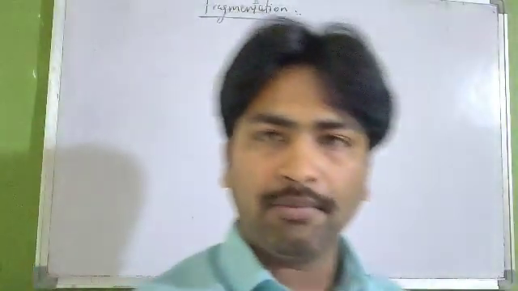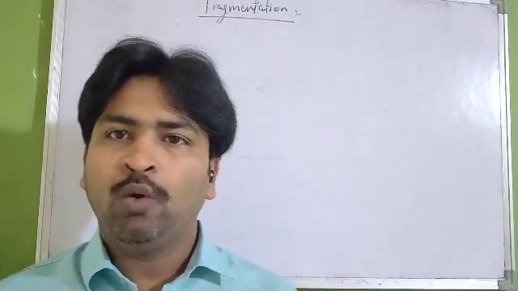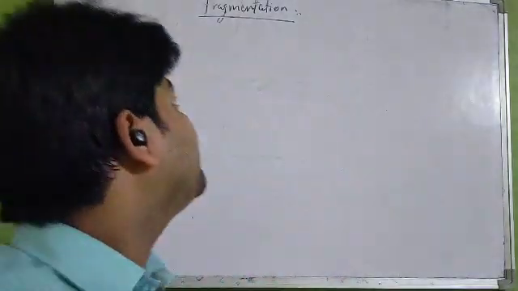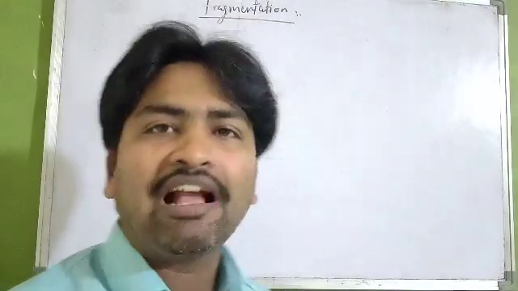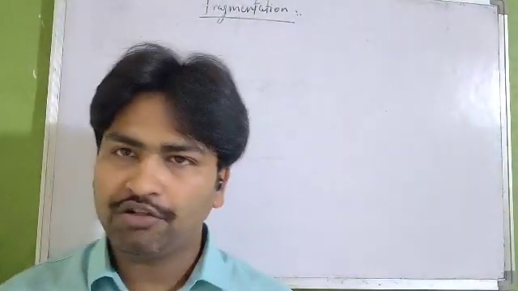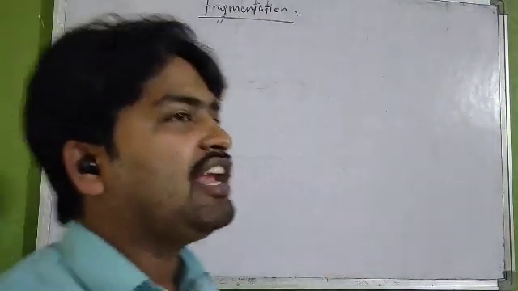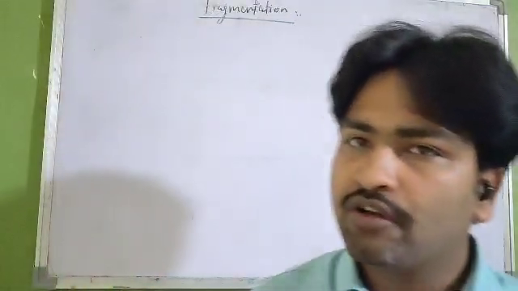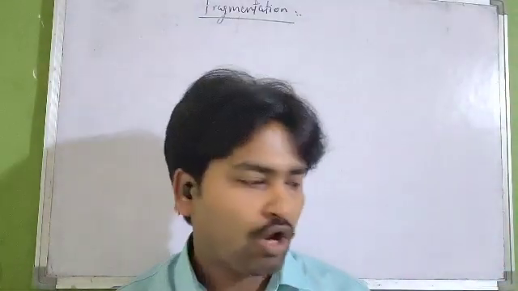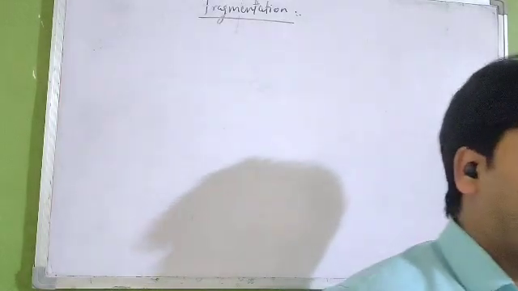So what is fragmentation? Again, it is a type of asexual reproduction where an organism divides into fragments and each fragment grows as an individual. Listen to me once again: fragmentation is a type of asexual reproduction where an organism divides into fragments and each fragment grows as an individual.